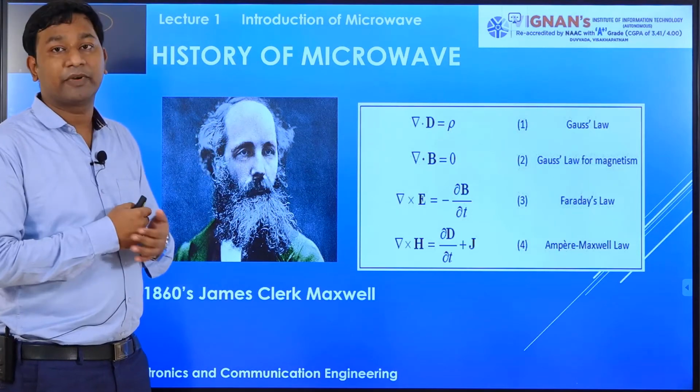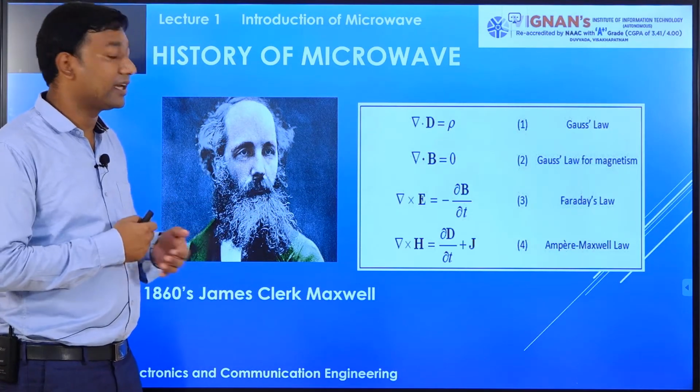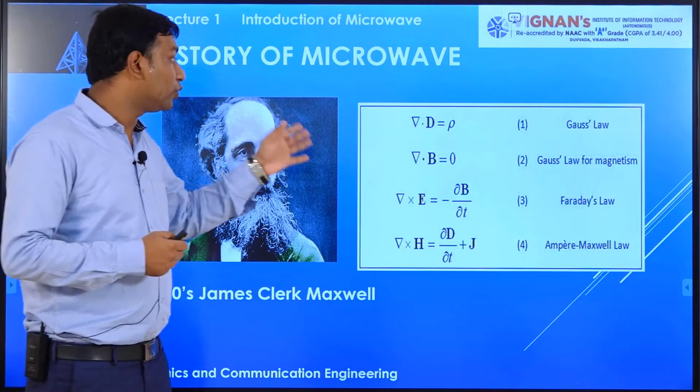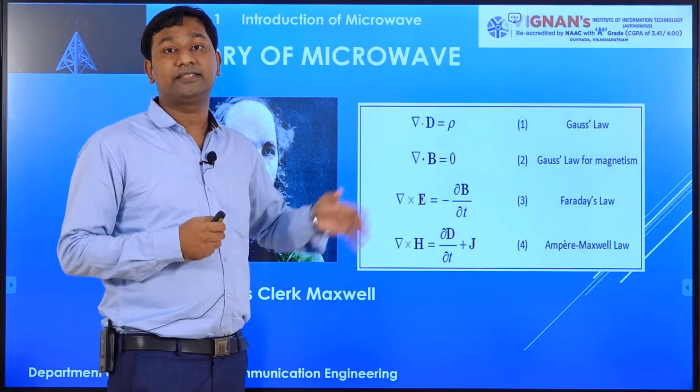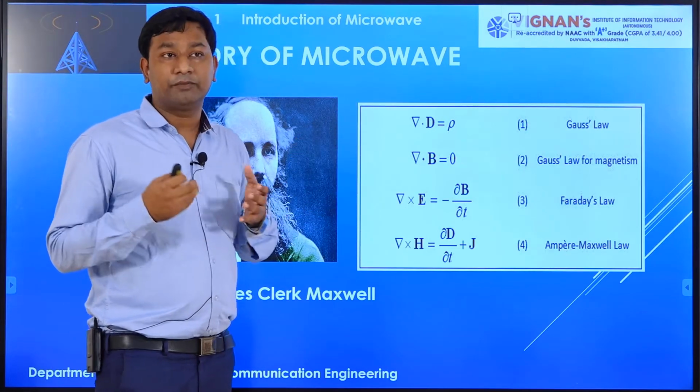That is electromagnetic theory as well as transmission, and we are applying those things. Those pioneering equations are a major contribution to wireless communication.